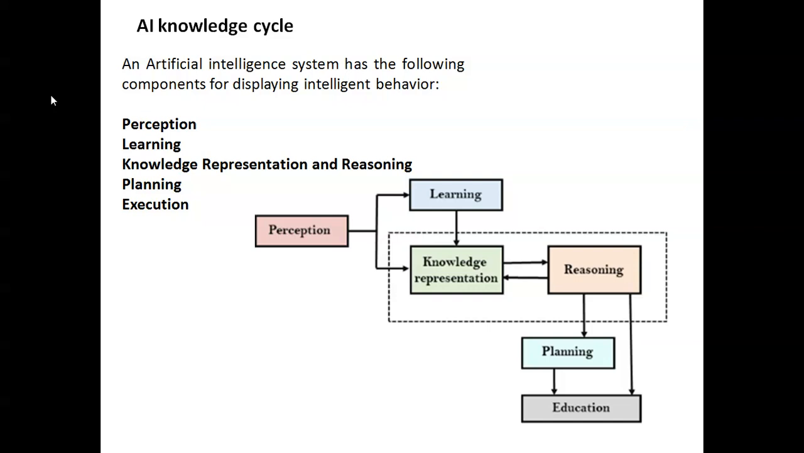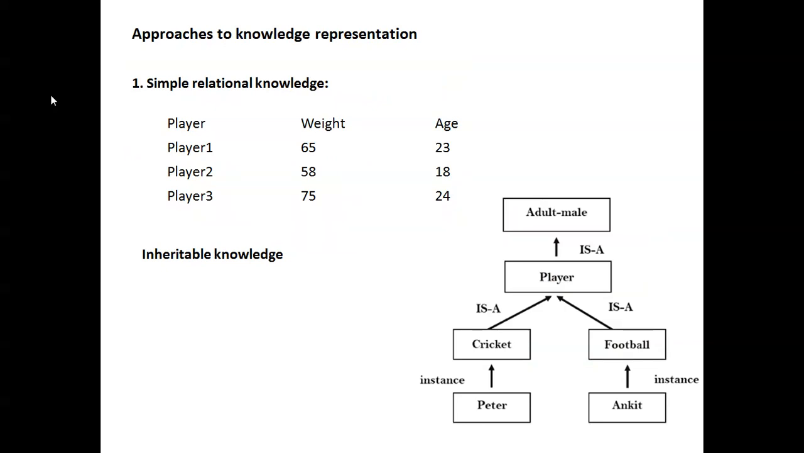Perception, learning, knowledge representation, reasoning, planning, execution. So it's a cycle of artificial intelligence: perceive from the environment, learning, knowledge representation, reasoning, planning, execution. Now, approaches to knowledge representation. Simple relational knowledge: player one, player two, player three.